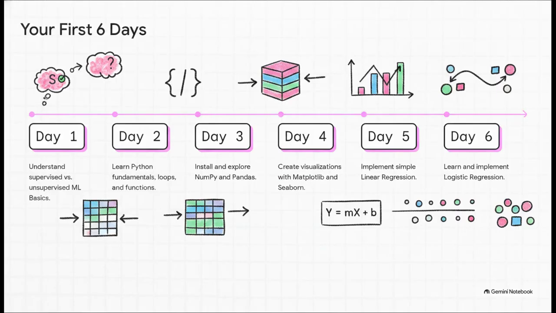Let's see how this builds over the first 6 days of a targeted 30-day roadmap. Day 1 is pure theory, just understanding supervised versus unsupervised learning. Day 2, Python basics, variables, loops, functions. By day 3, you're installing NumPy for arrays and Pandas for data manipulation. Day 4 brings all that data to life visually using Matplotlib and Seaborn. And by days 5 and 6, you are officially building predictive models. You're diving into linear regression for continuous data and logistic regression for classification tasks. It is rapid, it is focused, and it absolutely works for sure.